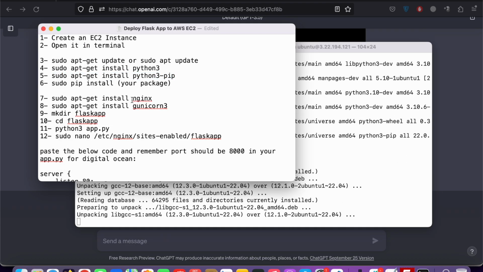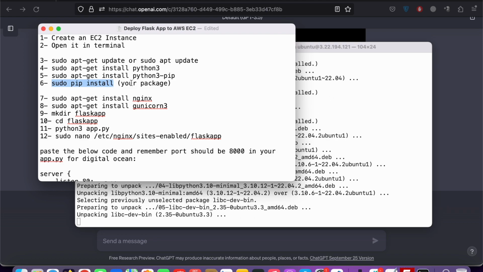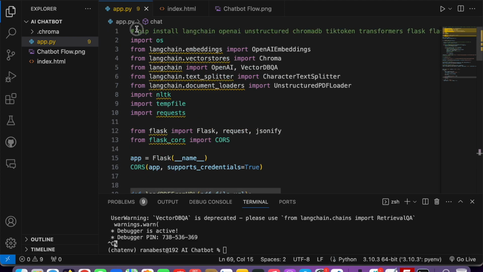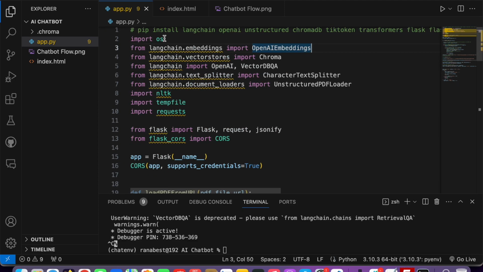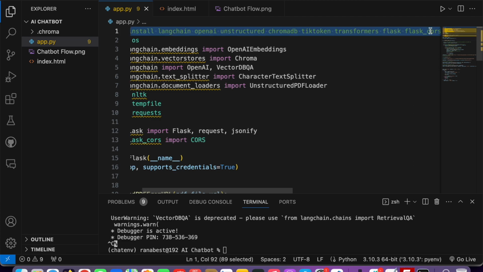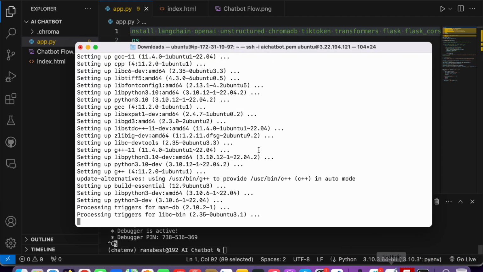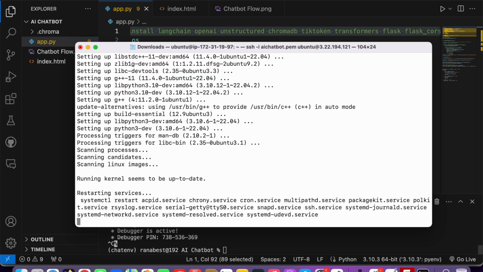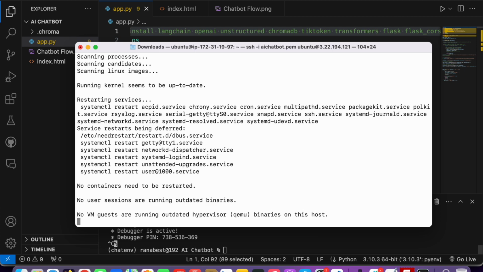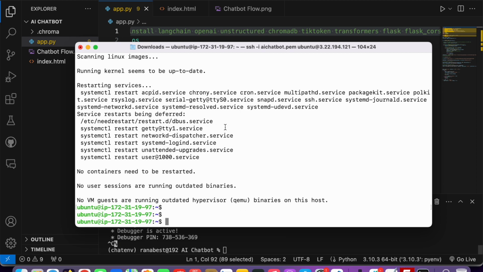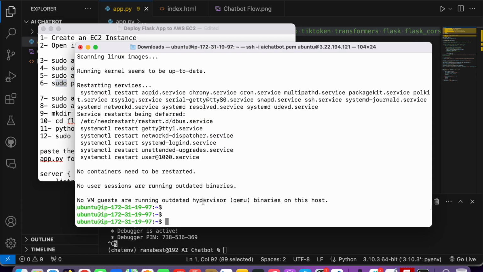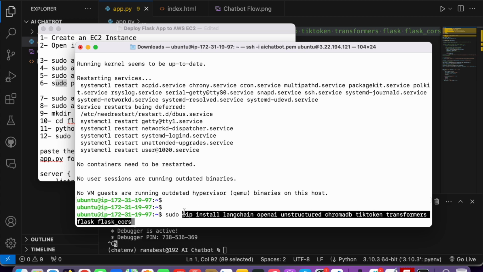Wait a moment, and meanwhile copy this. For this you need to install the packages. If you remember, this is our code and we need to install all these packages in order to run that code. Copy that and open your terminal. Hit enter here. Maybe in your case you are not seeing these things, but keep going. Now, what was the next step? To install the packages. First type sudo for admin permissions and then paste the code that we just copied.